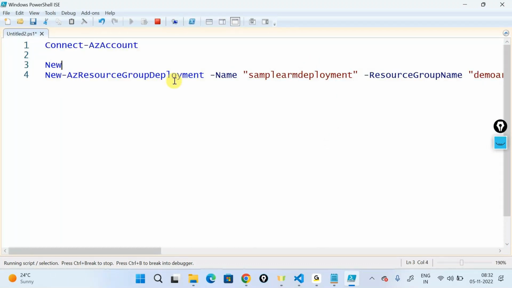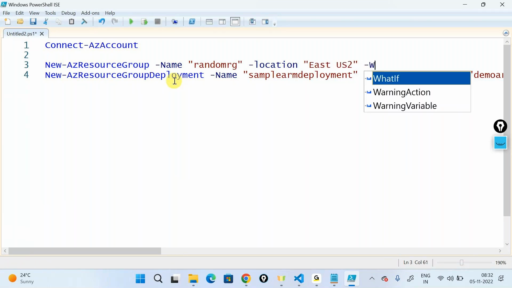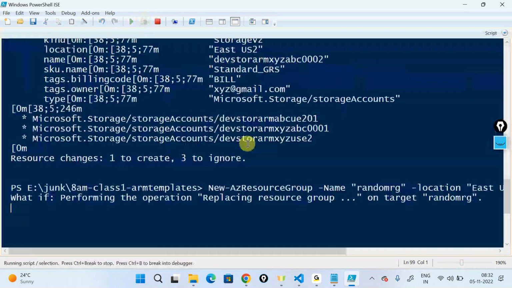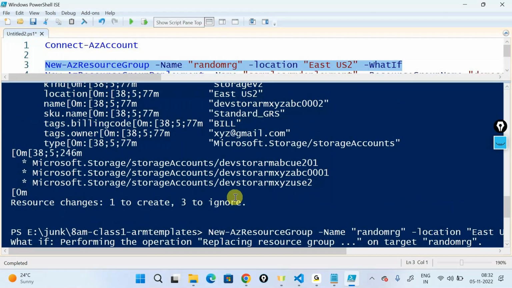So for example, if I say New-AzResourceGroup and I give the name of the resource group, some random name, and say location is equal to something like ECS2, even here I can give a what if. Run this out. It's not going to create your resources. It's telling me it's performing an operation on the target, creating a resource group and so on and so forth. So it's really going to give you an idea on what happens if you do this. That's what a what if statement does.